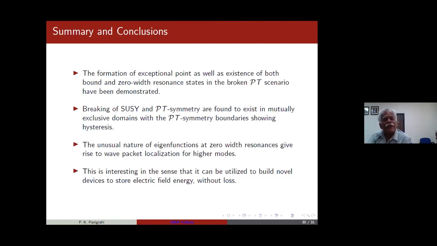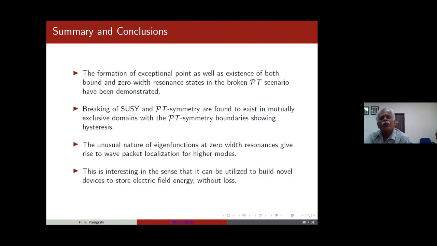Now, on the other side, when you go to the broken PT-symmetric case, you find it is not SU(1,1), it is SL(2,C). And as you know, SL(2,C) is a very non-trivial kind of thing. In quantum mechanical problems, SL(2,C) comes when you go from bound state to scattering state. And interestingly, it manifests here in the unbroken case.